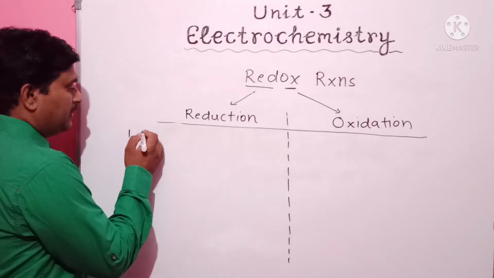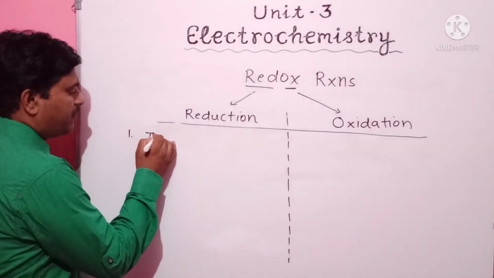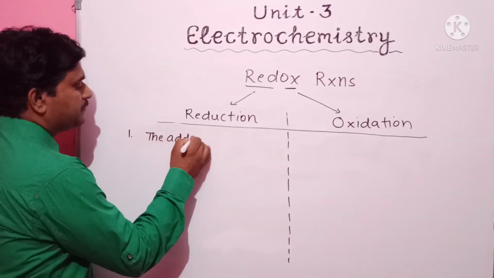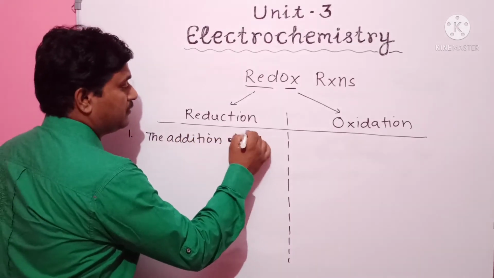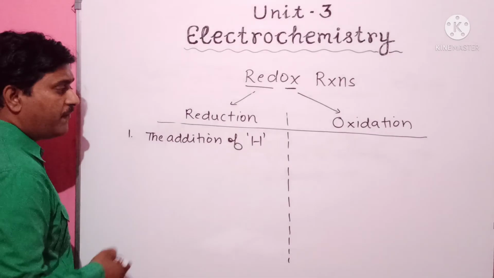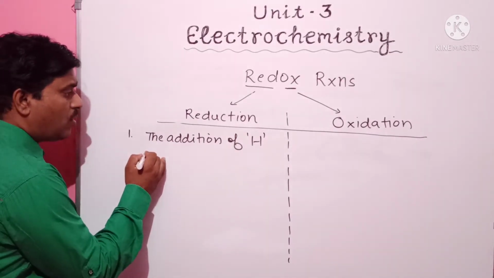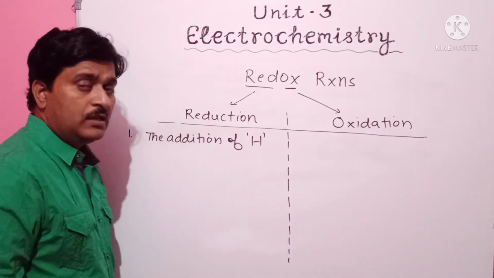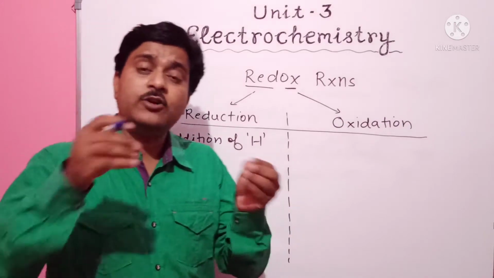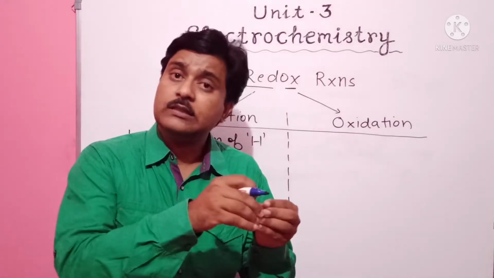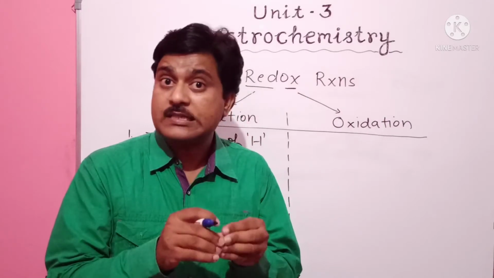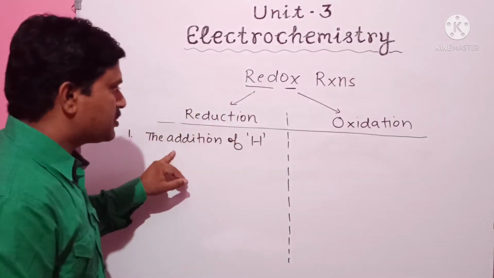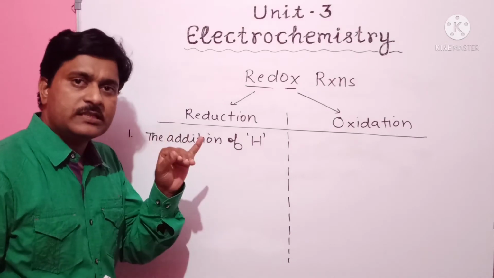First of all, the addition of hydrogen. The addition of hydrogen is called reduction. The reactions in which hydrogen is added to another element or compound, that process is called the reduction process.